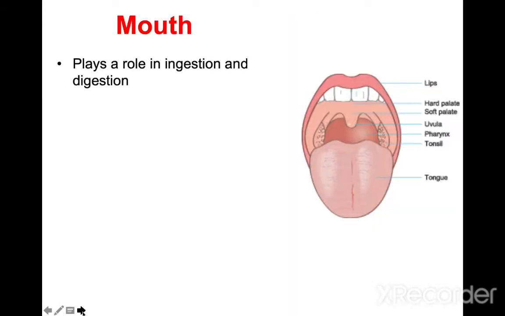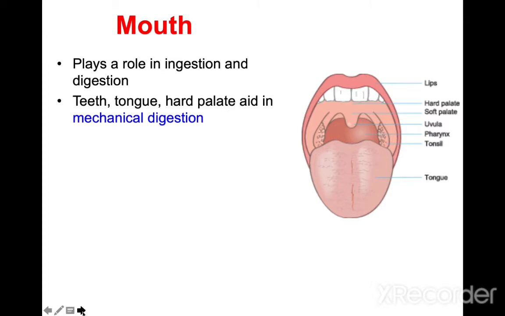Starting with the mouth, its main role is ingestion and digestion. Teeth, tongue and hard palate aid in mechanical digestion.